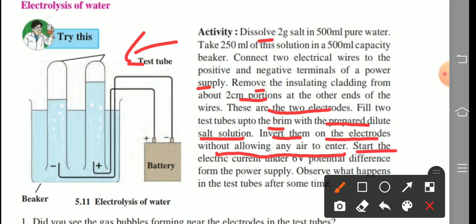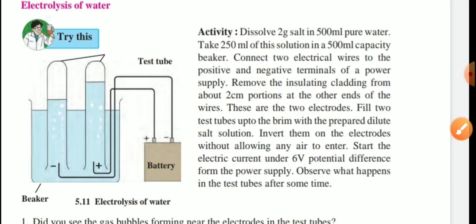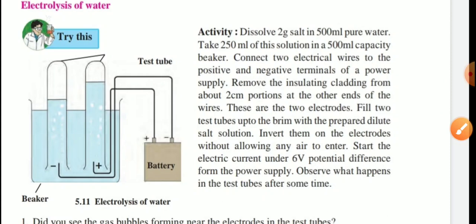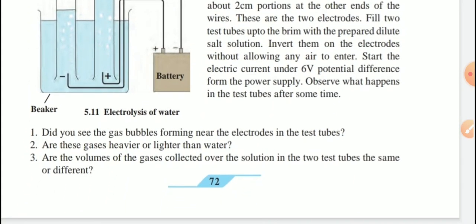Now start the electric current under 6 volt potential difference from the power supply. Spelling mistake is here, it is from the power supply. Observe what happens in the test tubes after some time.